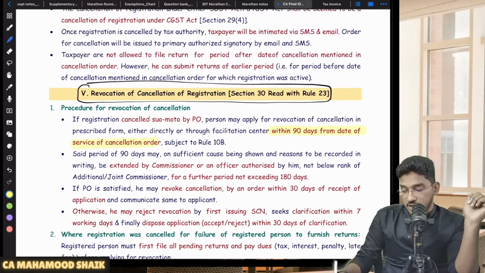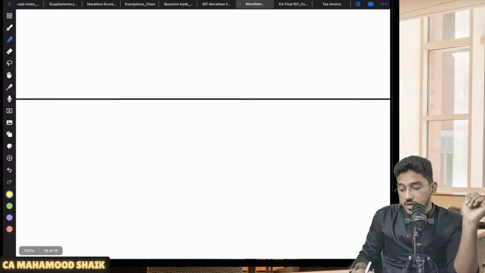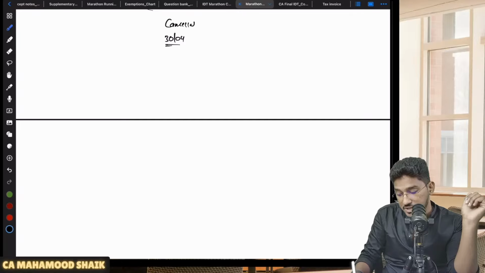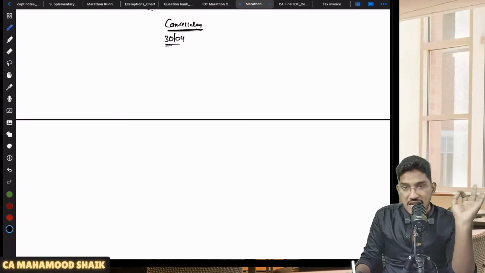Now many people will get confused here. One more point which they will test at the final level, I'm telling you: let us say you got your cancellation order on 30th of April. That is the date of service of the cancellation order. Now, in that cancellation order, they will mention the effective date of cancellation, from which date your cancellation will become effective.